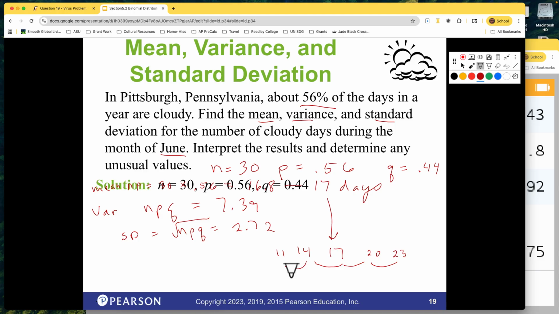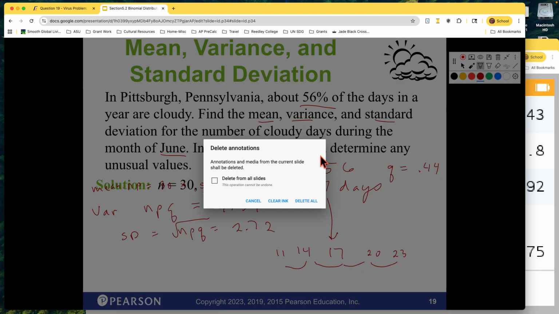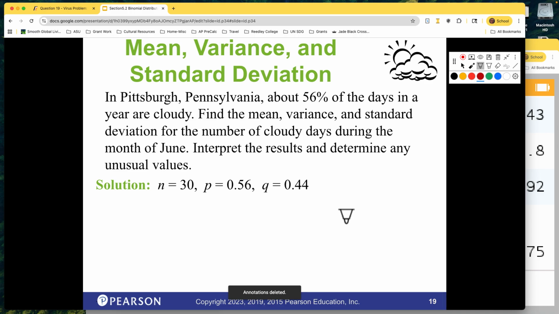So they do the calculations. Maybe I'll clear off my screen here. Clear the ink. Let's see. Yeah, 16.8. That's what we got.